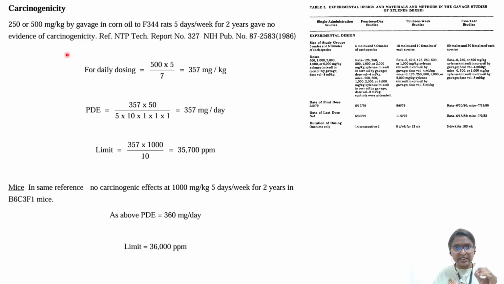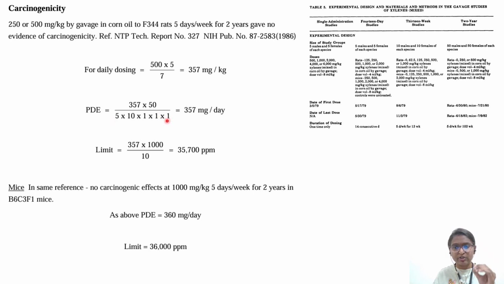So here in this case, the NOEL is 500. For continuous exposure, they have multiplied it by 5 by 7. The answer is 357 mg per kg per day. This is the value. So when you are applying permitted daily exposure, 357 into 50 divided by 5 into 10